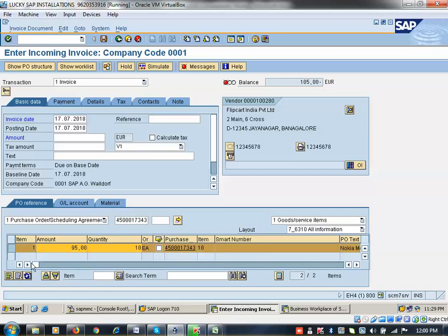V1 here. Can you see here? V1 tax is already added here. So click on calculate tax. Now 15.75 tax is added here. Okay, so now here 120.75. So it's become green. Okay, I will not show you and I won't confuse much here. When you do goods receipt, you just try invoice receipt, then we'll check. I will tell you in next session. Okay, click on simulate.